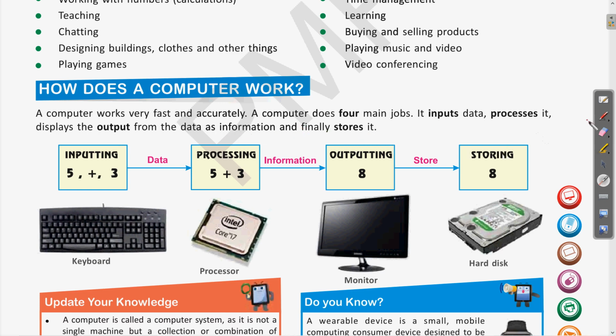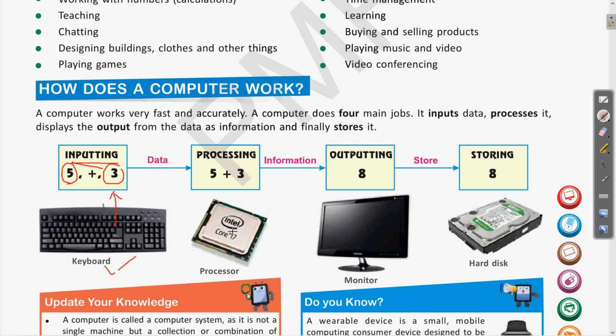Let us see the different steps as we have studied. Suppose we are giving these numbers 5 and 3 to add. We are giving this with the help of the keyboard. Using the keyboard you are typing these numbers, 5 plus 3. So this acts as an input. Clear? All the instructions which we give with the help of input devices are called inputting the data. Then this becomes the data. Why is this data? Because this is not meaningful, it is raw, it is unprocessed.